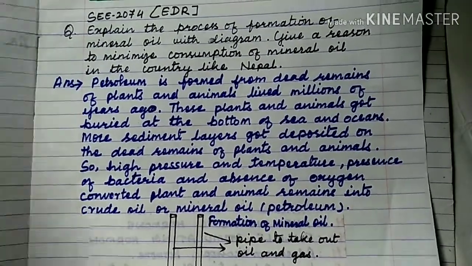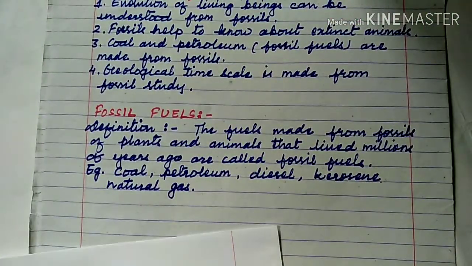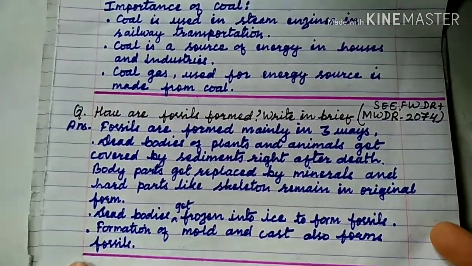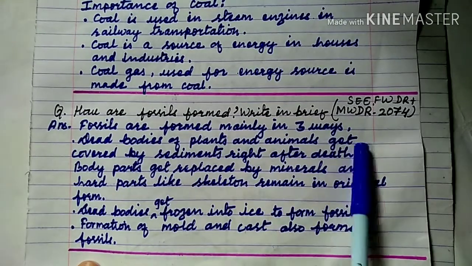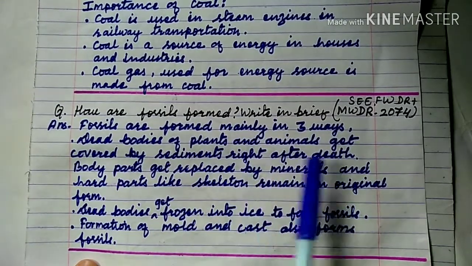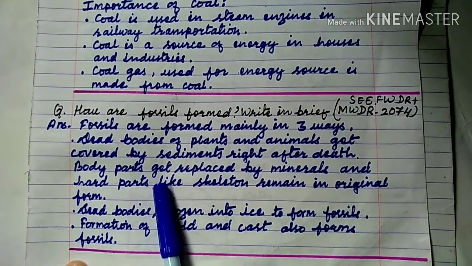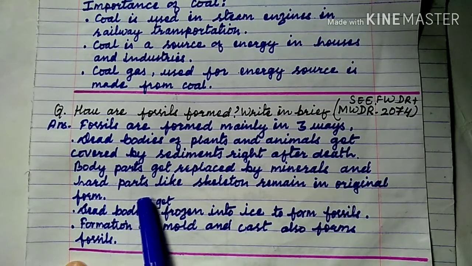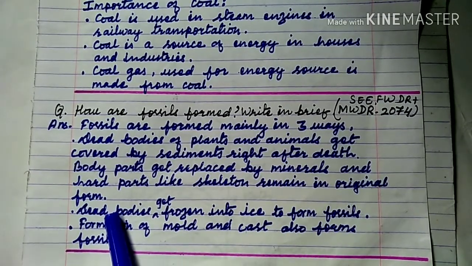Now a few questions related to this topic are this way: how are fossils formed? Write in brief. Fossils are formed mainly in three ways. Dead bodies of plants and animals get covered by sediments right after death. Dead body parts get replaced by minerals, and hard parts like skeleton remain in original form.